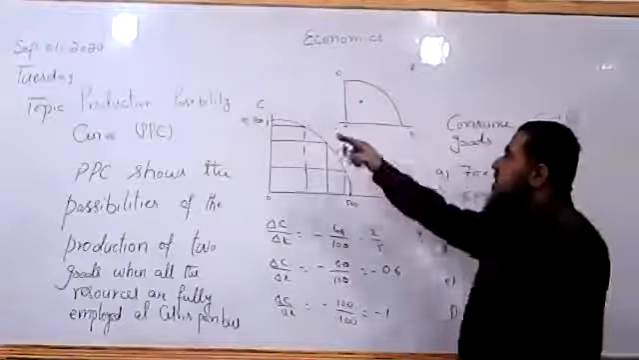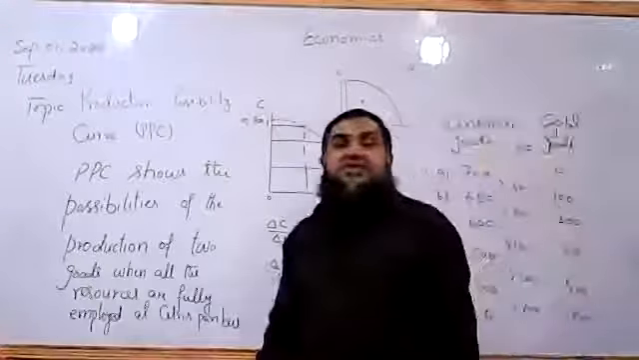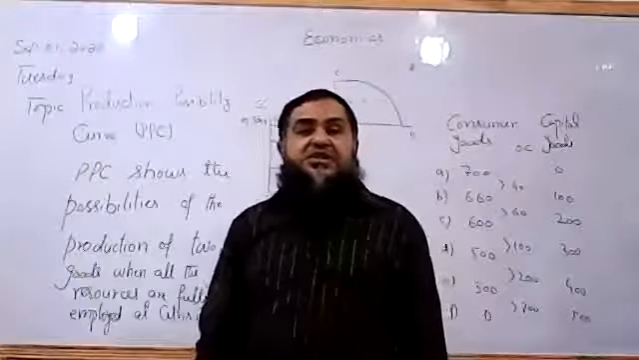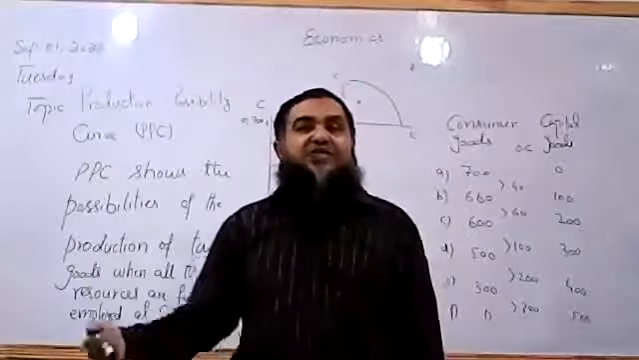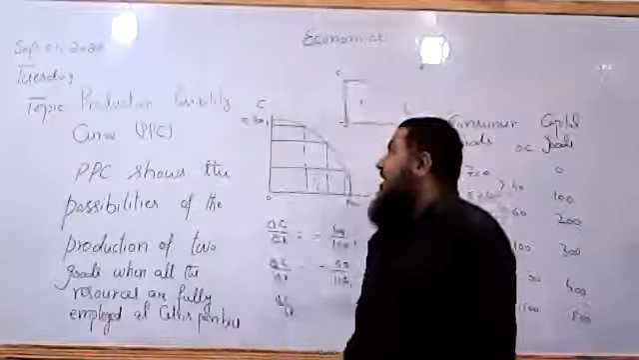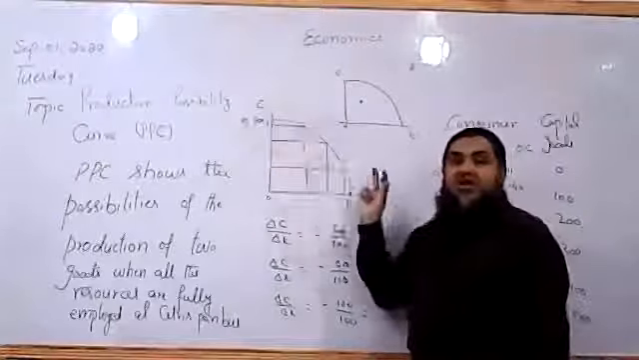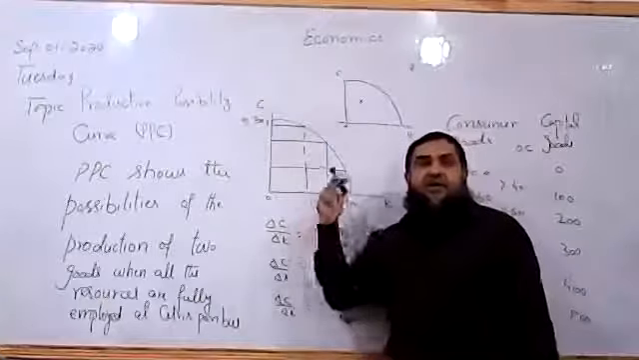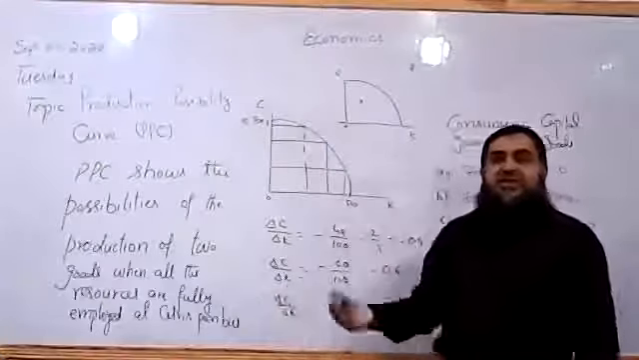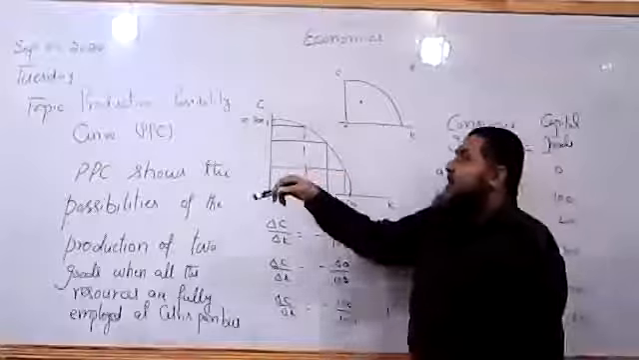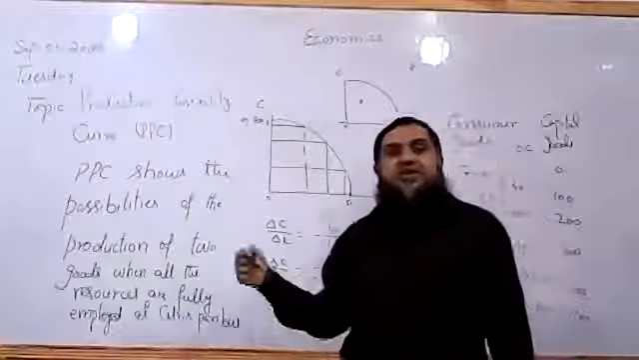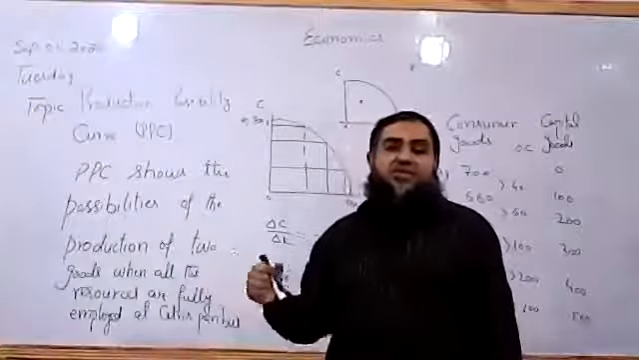So movement along the curve shows us the presence of opportunity cost, because resources are finite and they have alternate uses. They could be allocated to the production of either consumer goods or capital goods. They have alternate uses. But when they are transferred from one sector to another, this involves opportunity cost.